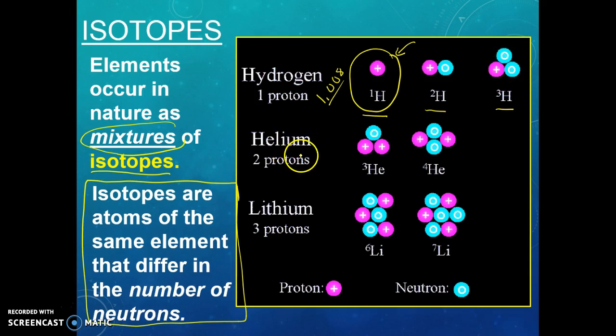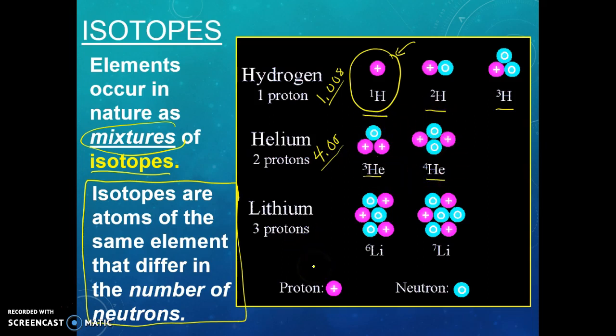Same with helium. Helium has an atomic mass of about 4. Okay? What we know is that we could have helium-3 and helium-4. Well, because the mass of helium is right around 4, we know that helium-3 is very rare. We get more of this, but in any helium, we get both of these. We do not just see one of them. We get a sample that has both of them.